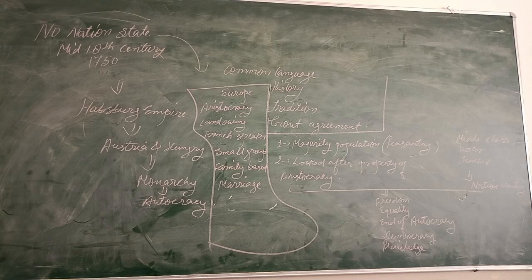Absolutist institutions means the institutions based on monarchy, on absolute dictators, an absolute monarch. Whatever decision they had to take, they took without any help or support from the countrymen. They took decisions on their own without any advice or suggestion.